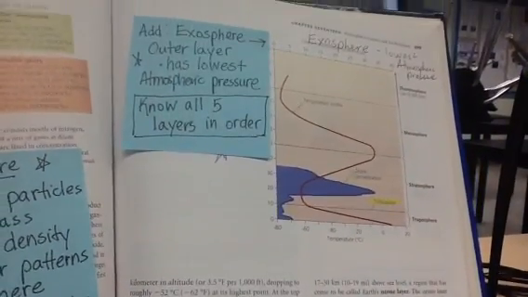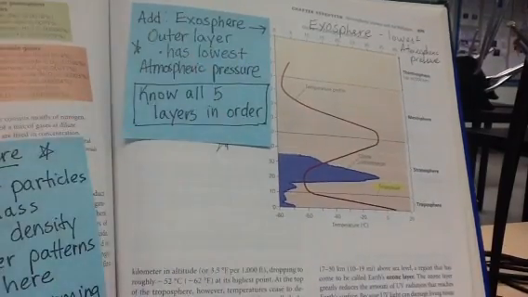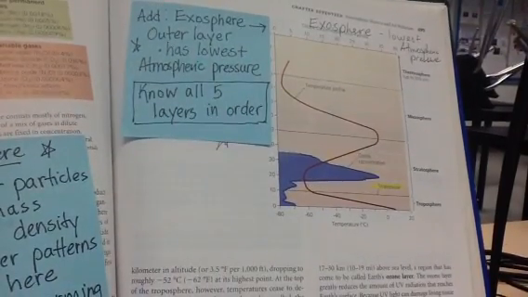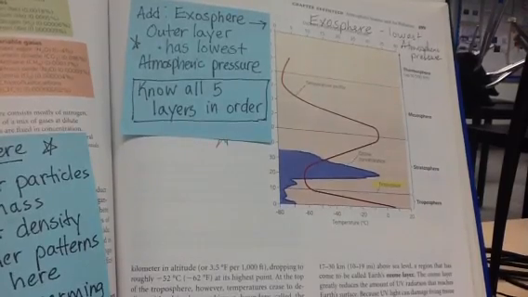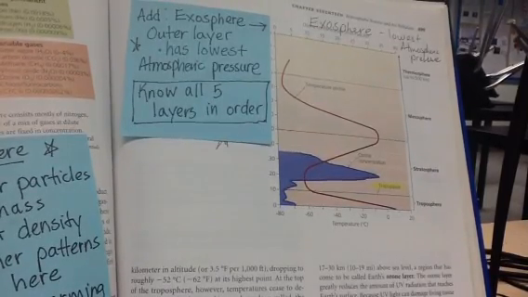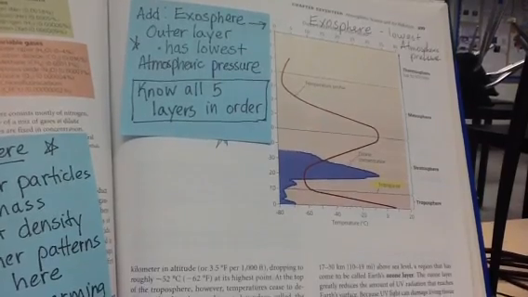So what you need to know for your test is all 5 layers in order, and you need to know also the exosphere, which is not in your book, but it's on the AP test. It's the highest layer here. It's kind of the boundary between our atmosphere and outer space. It has the lowest atmospheric pressure.